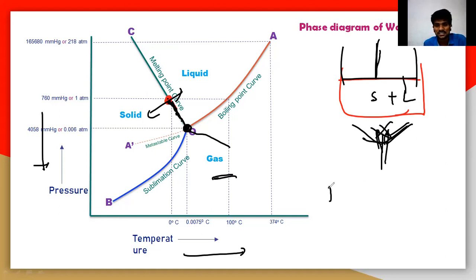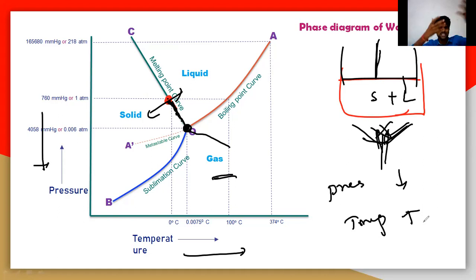So what happens when you increase the temperature? We are supplying heat energy, so that the molecules can move freely, and the vaporization will start.